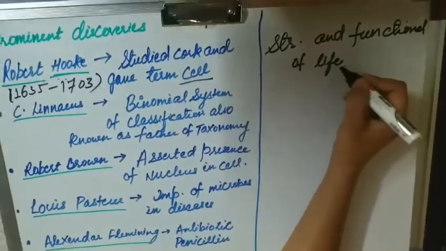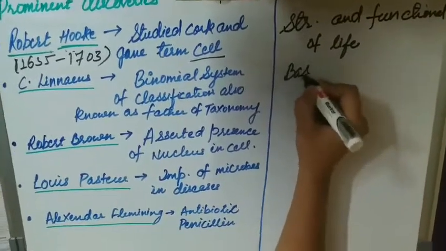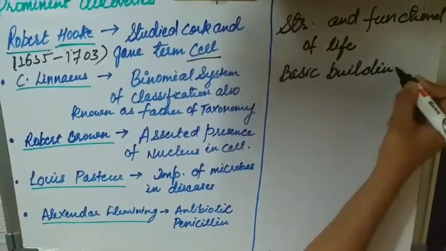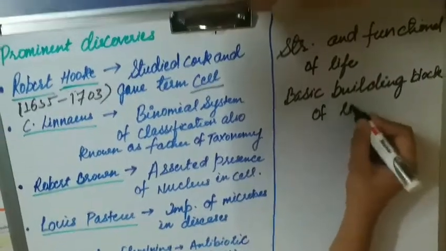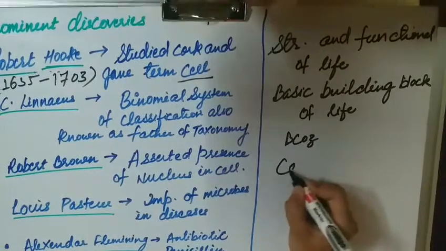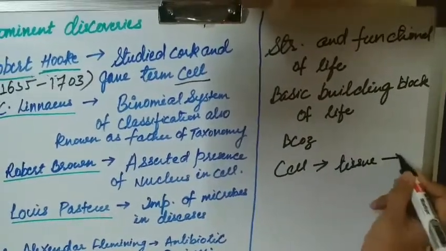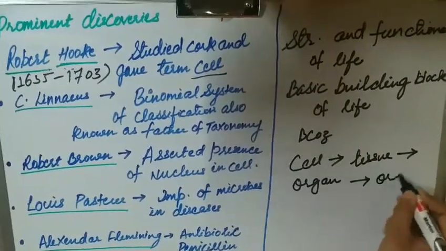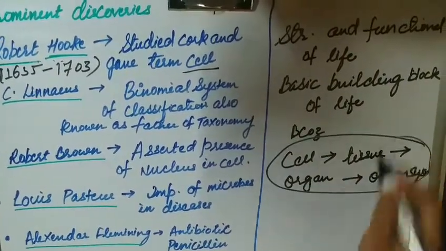So we can say the cell is the basic building block of life also, because cell will lead to tissue, it will lead to organ and organ system, then together the body.